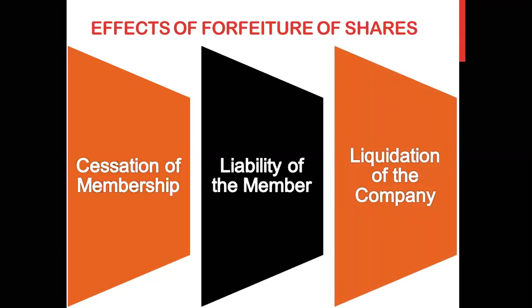Liquidation of the company. If the company is getting liquidated, मतलब dissolved, बंद होने वाली है, wind up होने वाली है, within 1 year from the forfeiture of shares. एक साल के अंदर अंदर जब आपने बंदे के शेयर्स forfeit किए थे, ले लिए थे, कैंसिल कर दिए थे, and within that period of 1 year your company is getting into liquidation, the liability still remains with the member because he was a past member of the company.